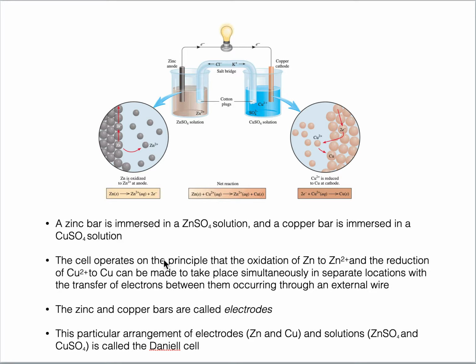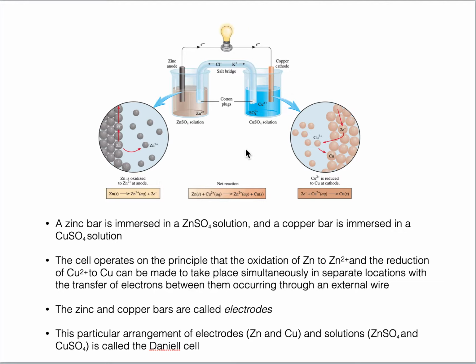So if you look at the overall reaction, zinc solid plus copper 2 plus gives you zinc 2 plus plus copper solid. This overall reaction is a combination of individual reduction and oxidation reactions.